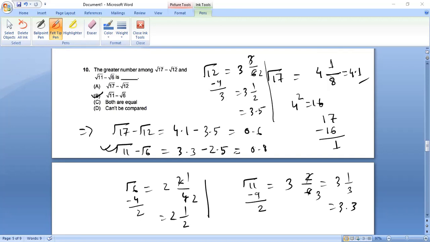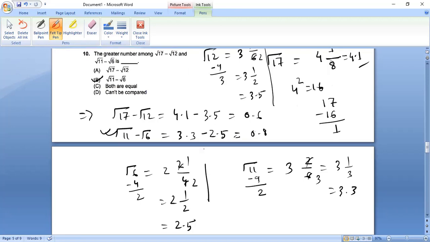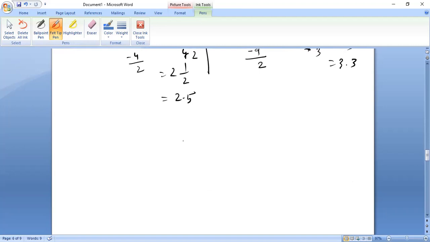It can be expressed in the form p by q. Obviously, any repeating, non-terminating decimal can be represented as p by q, where p and q are positive integers having no common factor. Then p plus q equals? So we need to find the value of p plus q. We have to convert it into the form p by q. So let us do 15. What is our question?